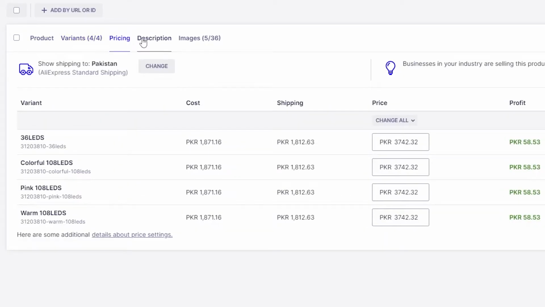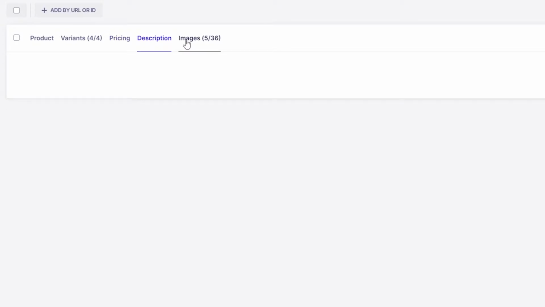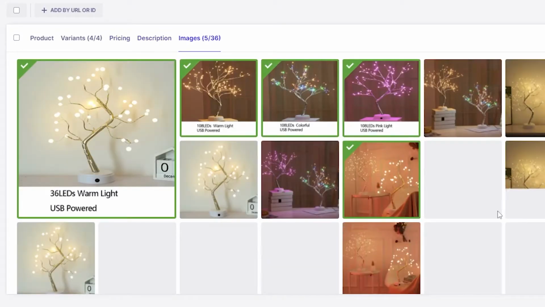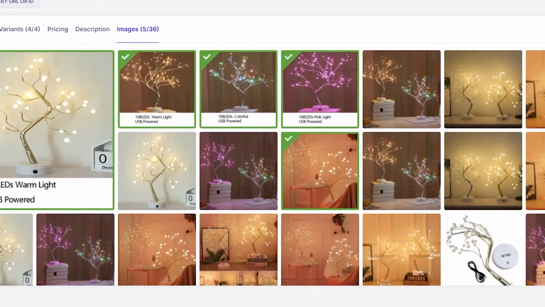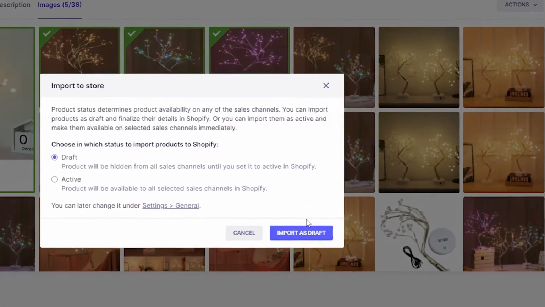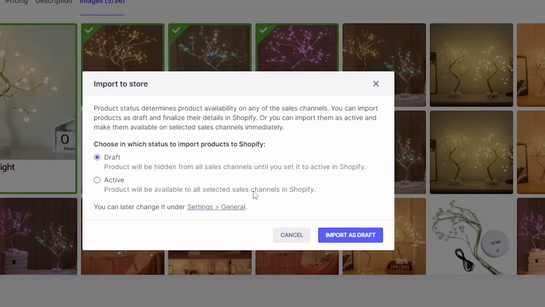Then you have pricings over here. You can change the pricings. Then you have description, and then you have images over here. You can choose whichever image you want to keep and change and stuff like that. Once everything is set, just simply click on import over here and choose in which status to import the product. So draft or active. Let's just keep it on draft.